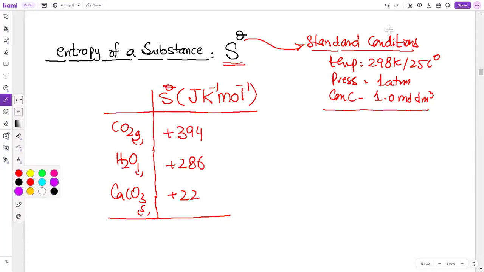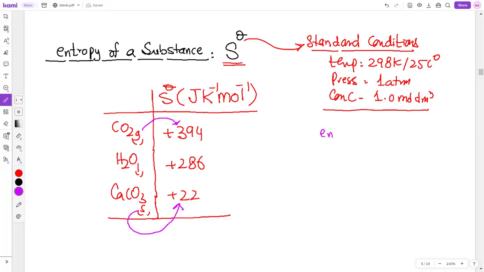Yes beta, which substance has lesser entropy? Why? Because this is solid. These values refer to the rule we decided that solid will have less randomness and gas will have more randomness. So every substance will have its own entropy value. You are not supposed to memorize those values, okay? बस हर substance की अपनी एक entropy value है.